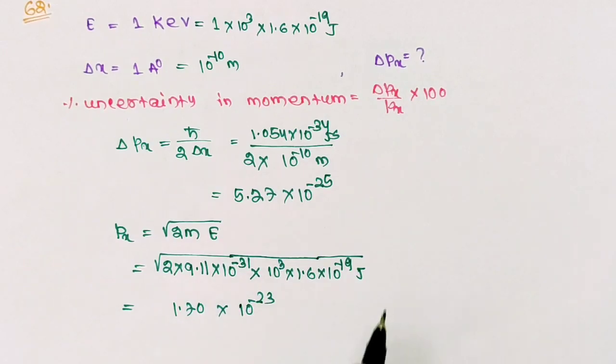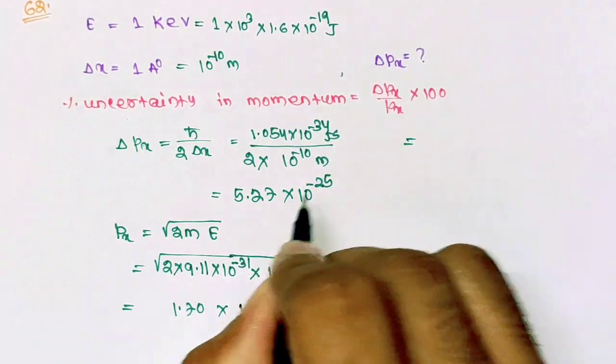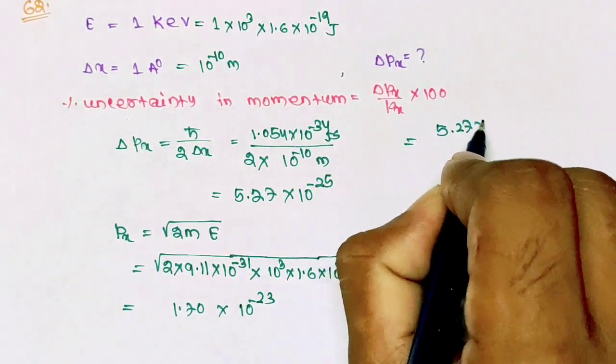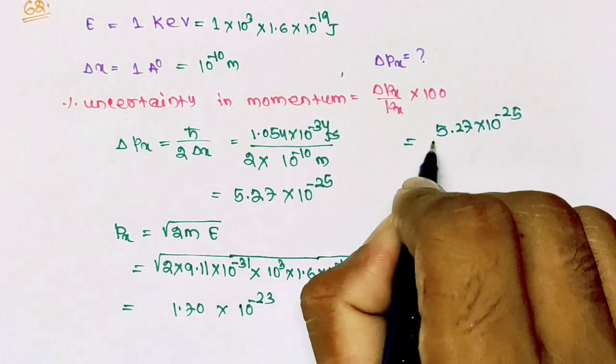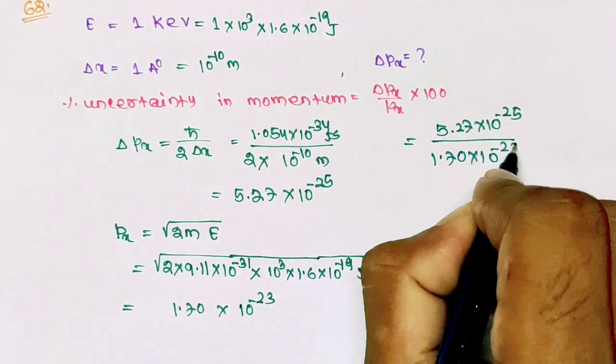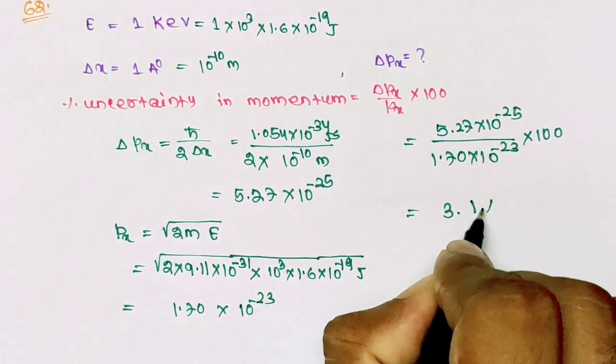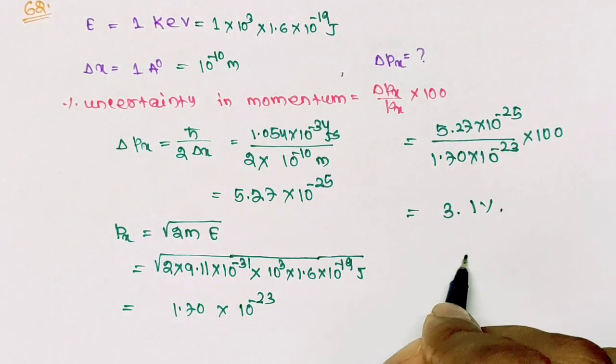So now the percentage uncertainty in momentum will be equal to 5.27 × 10^-25 divided by 1.70 × 10^-23 times 100, which is equal to 3.1 percent. So your correct option is option C.